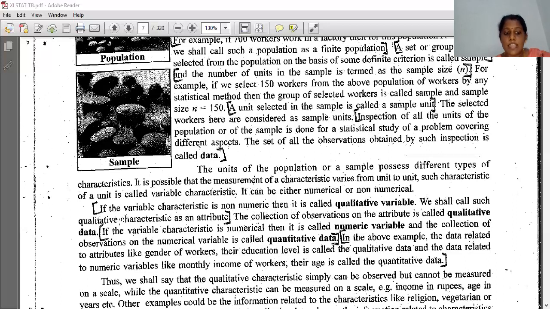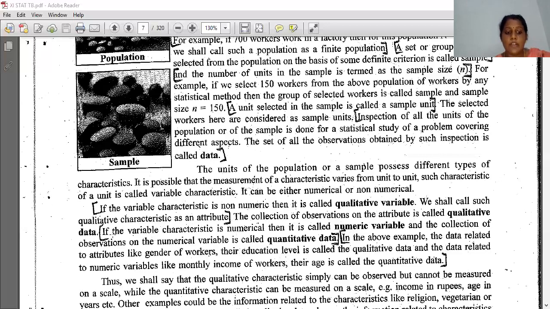We shall call such a qualitative variable an attribute. If it is based on number, it is quantitative; if it is not based on numbers, it is qualitative, or the other word for qualitative is attribute. The collection of observations on an attribute is called qualitative data.